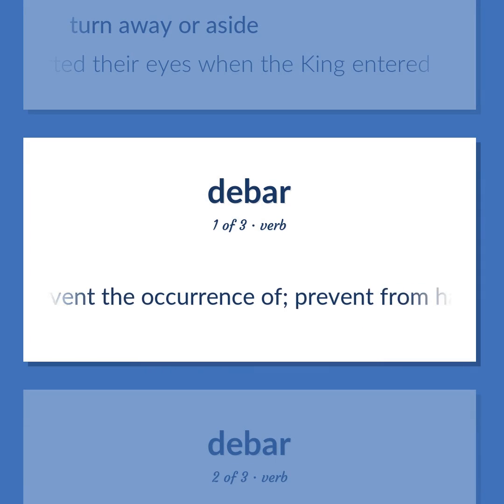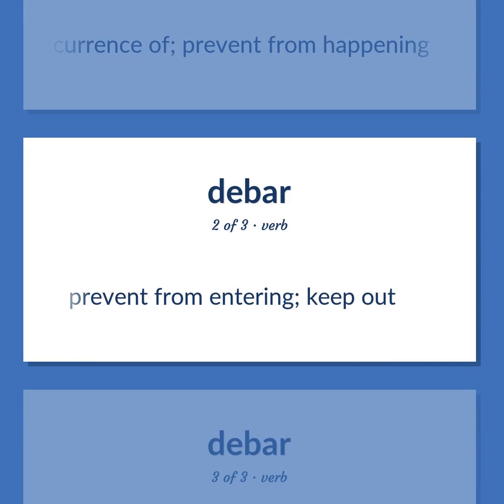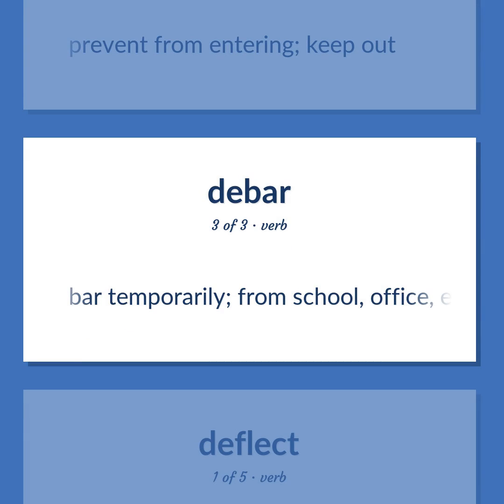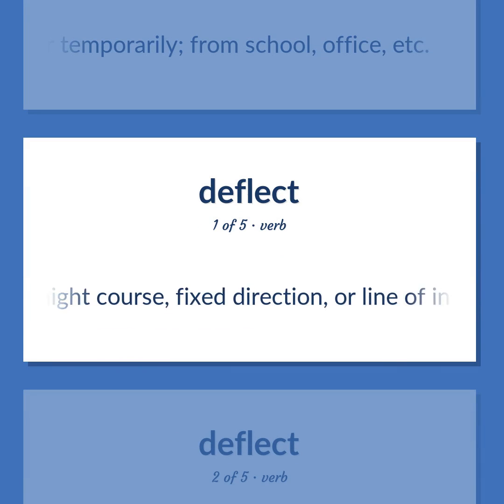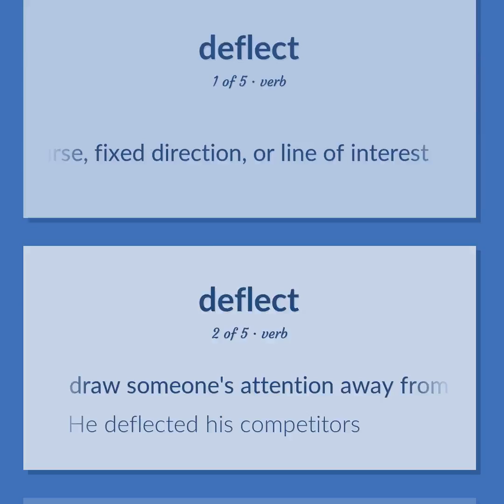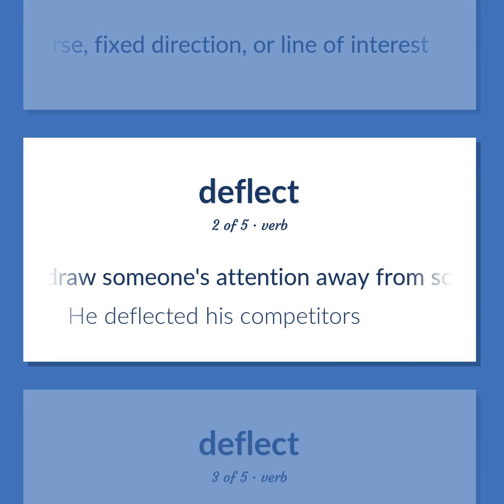Prevent the occurrence of. Prevent from happening. Prevent from entering. Keep out. Bar temporarily from school, office, etc. Turn from a straight course, fixed direction, or line of interest. Draw someone's attention away from something. He deflected his competitors.